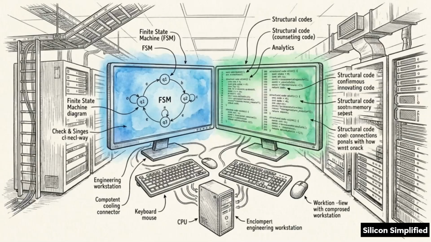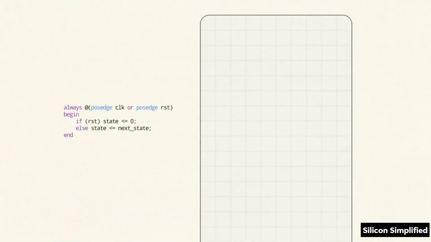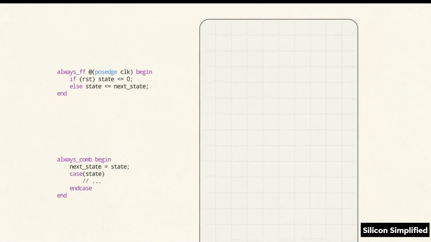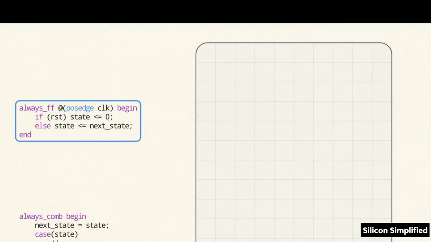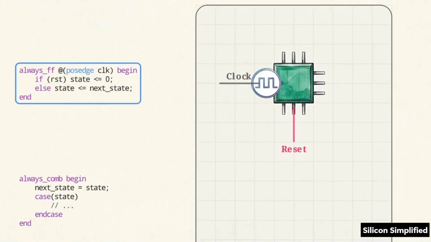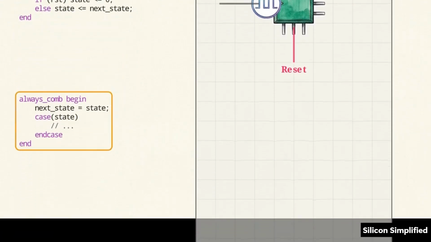Now we transition from the theoretical blueprint to the explicit physical structures of our register transfer level code. Legacy Verilog relied on generic always blocks, leaving the synthesis tool to guess the designer's intent. SystemVerilog eliminates that ambiguity with strict specialized semantic keywords. We map the state memory using the always_ff block. This is the physical anchor of our design, where we define how the current state register updates to the next state value only on the positive edge of the clock. This keyword strictly instructs the synthesizer to stamp out sequential edge-triggered memory components, like D flip-flops, and ensures the synchronous reset is routed safely.